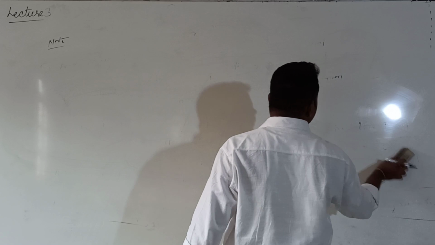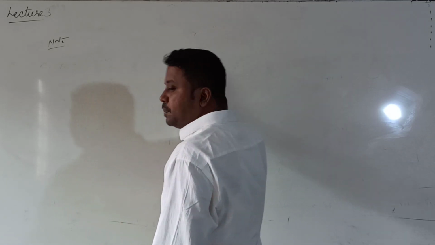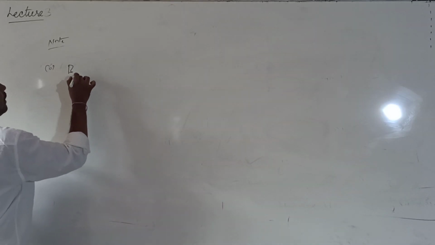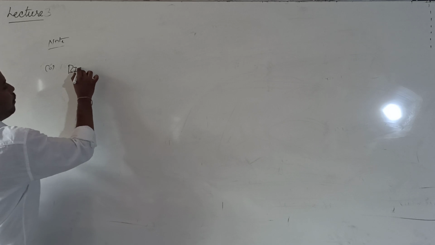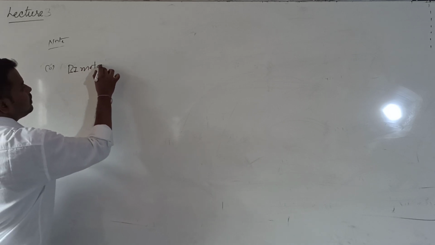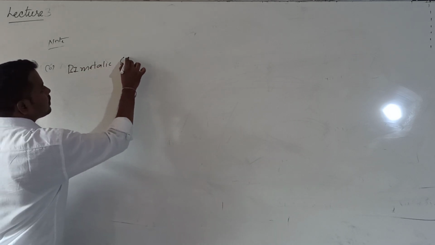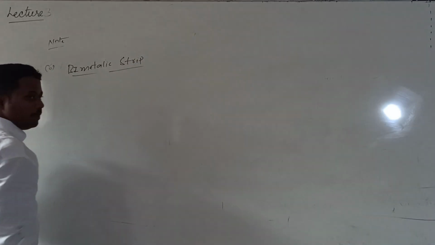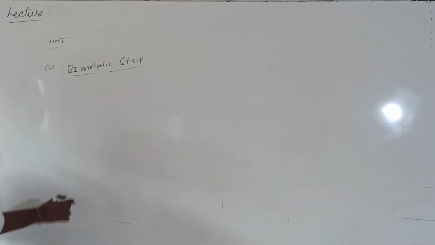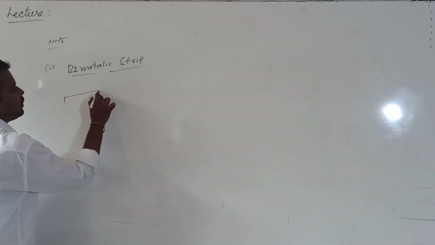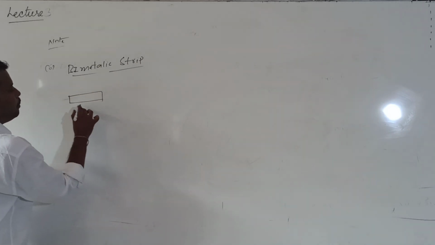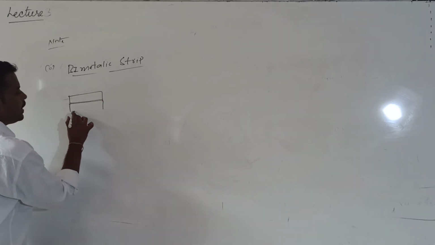Another important point in thermal expansion is the bimetallic strip, point number 6. So what is this bimetallic strip? Here we take two rods of the same length but made of different materials.